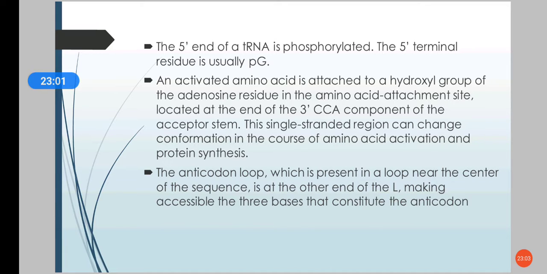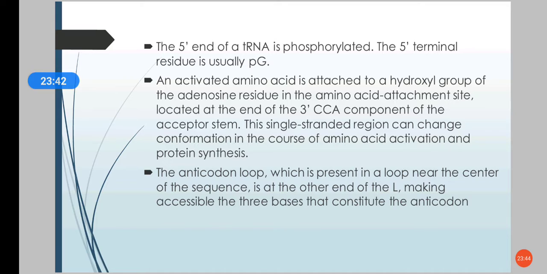The 5' end of the tRNA is phosphorylated. An activated amino acid is attached to the hydroxyl group of the adenosine residue in the amino acid attachment site, that is the 3' end. There is the 3' CCA component of the acceptor stem. So the activated amino acid will attach to the hydroxyl group of the adenosine in that 3' end. This single stranded region can change conformation in the course of amino acid activation and protein synthesis.